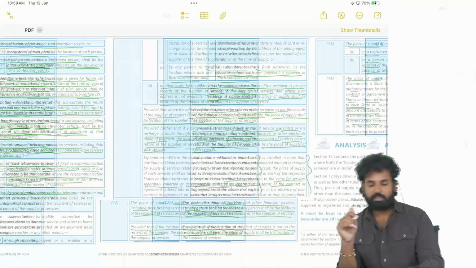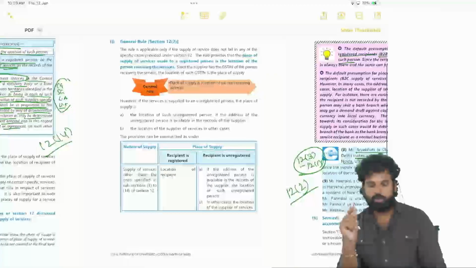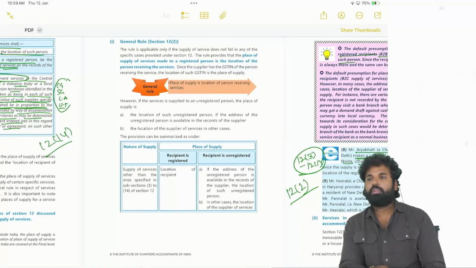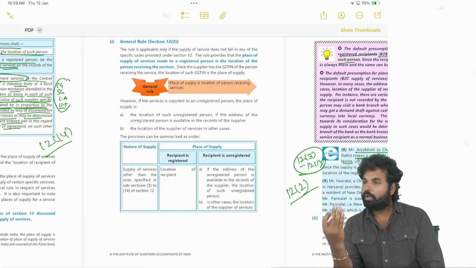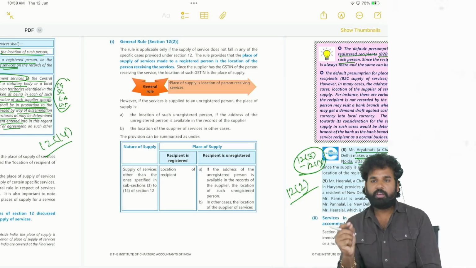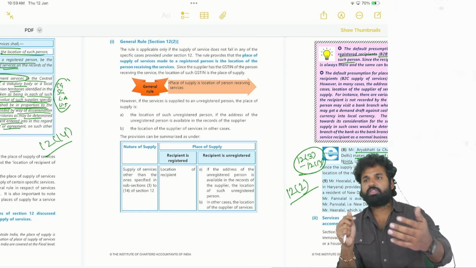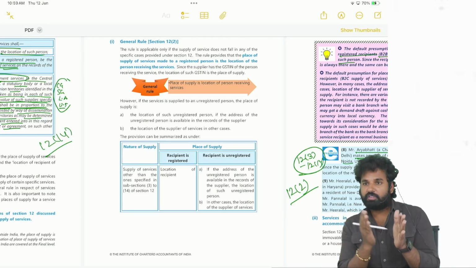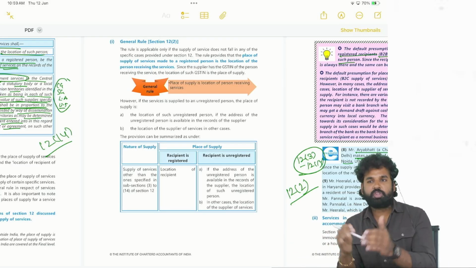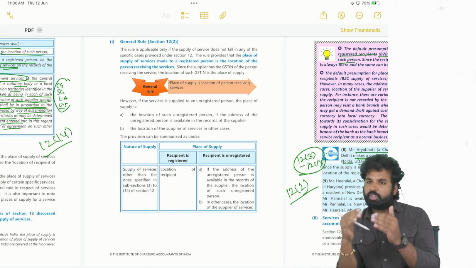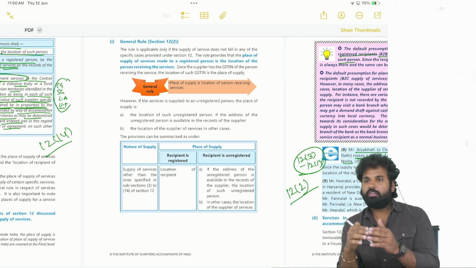See, why is fixing or determining the place of supply so important? Based on the place of supply only, we will determine whether to levy CGST, SGST or IGST. In order to fix which tax is to be levied, we need the place of supply. So place of supply along with location of supplier has to be seen. If the location of the supplier and place of supply are in the same state or the same union territory, then it will be CGST and SGST, or CGST and UTGST.